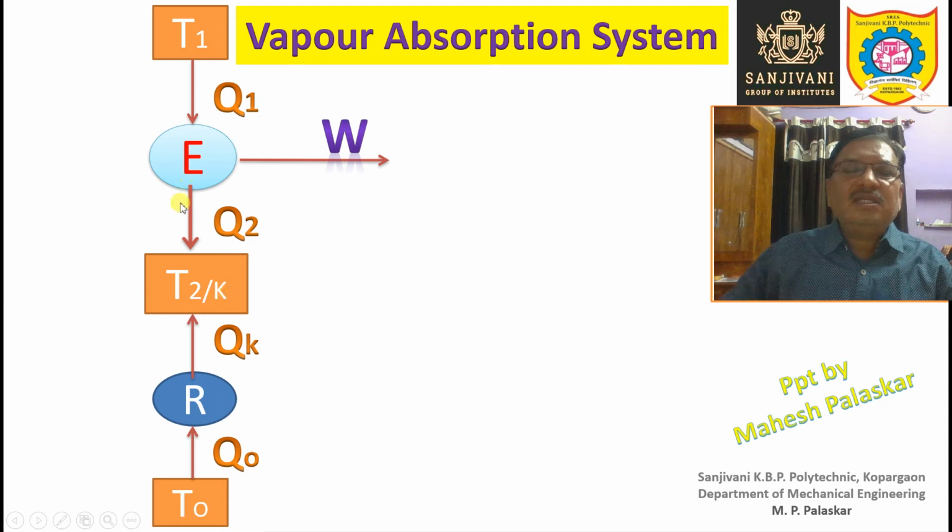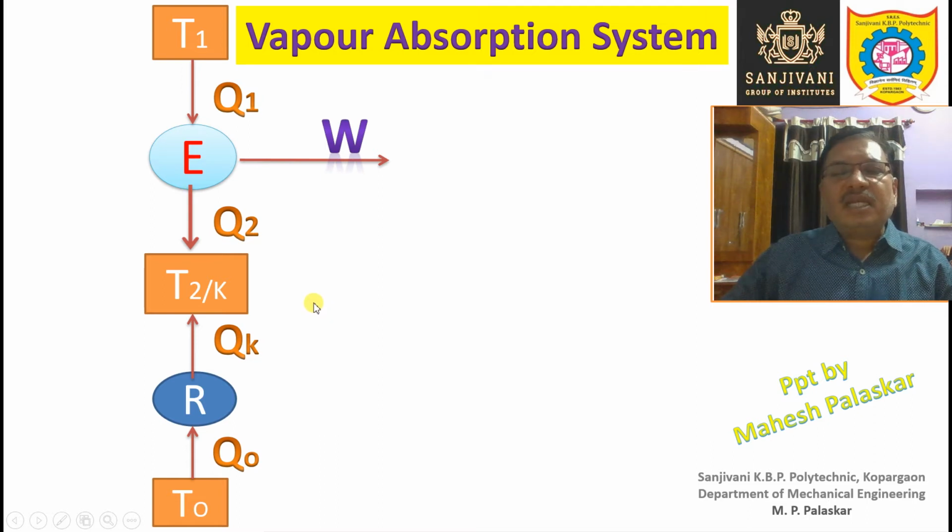So this engine is also rejecting heat to the atmosphere or environment. This refrigerating machine is also rejecting heat to the atmosphere or environment. Okay. So in case of heat engine, we assume that the temperature of the environment is T2. In case of refrigerating machine, we assume that the temperature of the environment is Tk. That may be same, right?